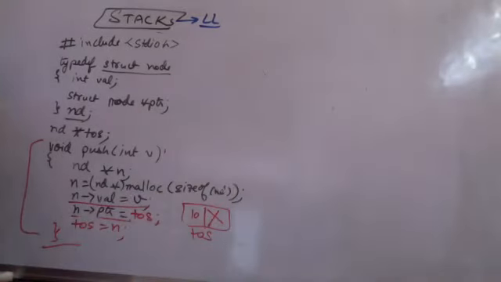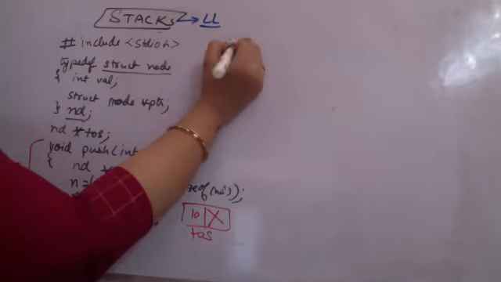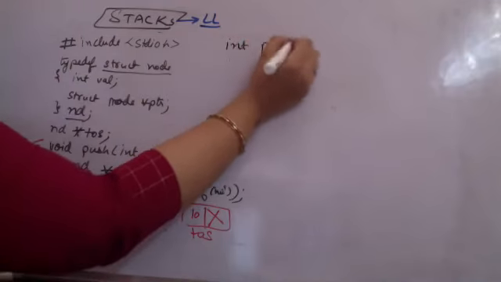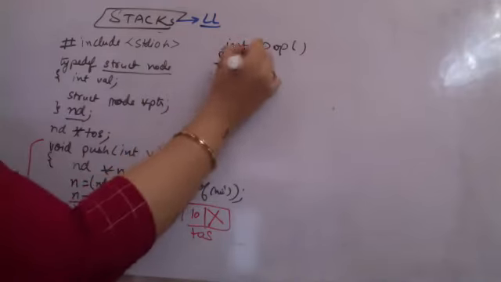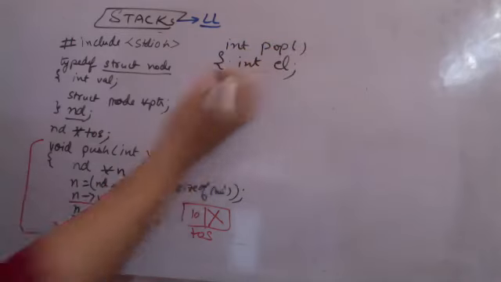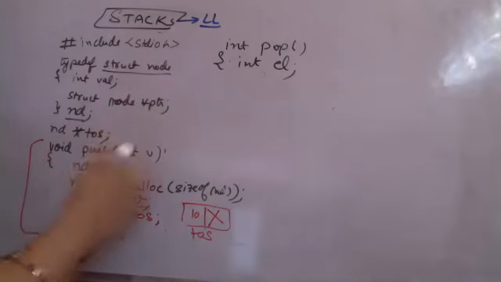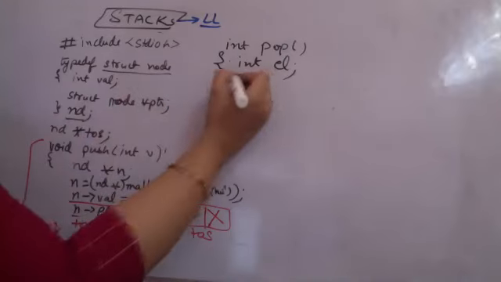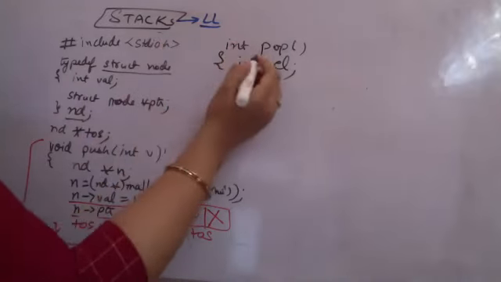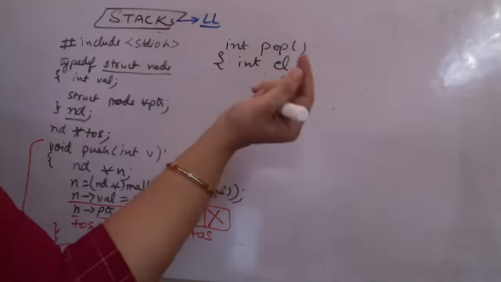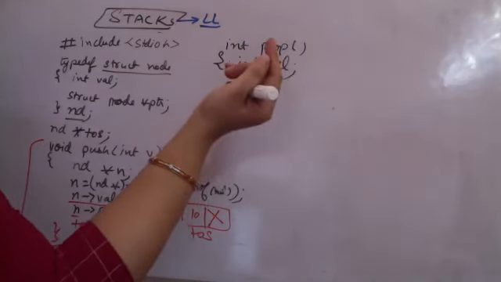Let's see how the pop works. I am having integer pop, so it should be returning something. I am taking an integer element that has to be popped and returned, and a temporary variable that can traverse the various elements. Although I have to pop only a single element, still I need to know what I am trying to pop.